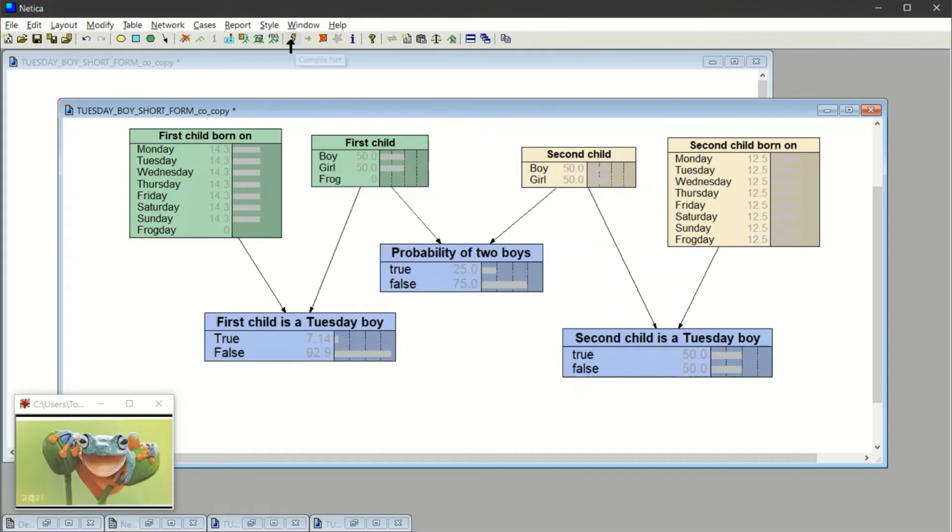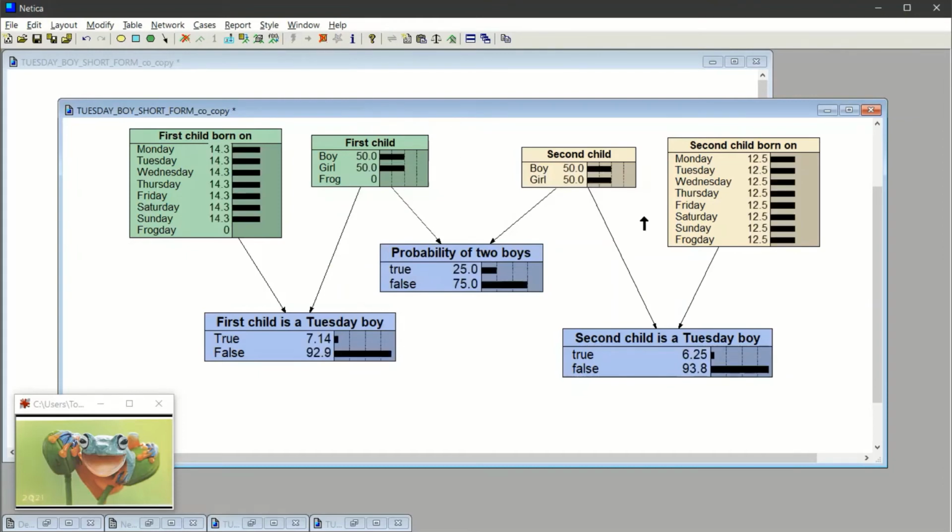Oh, and we compile, and we get 6.25. Why is that different? Oh, we know why. Because here we have this calendar that's got frog day. So that would be the right figure. But the Earth calendar, having 7 days rather than 8, we'll just put that to 0, and we get exactly what we expect. Now we need, what else do we need?